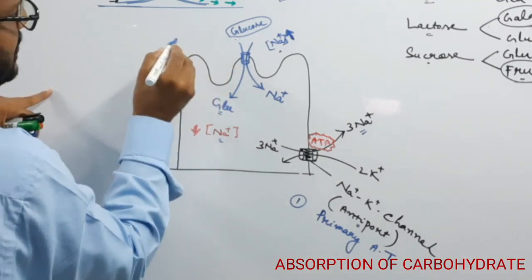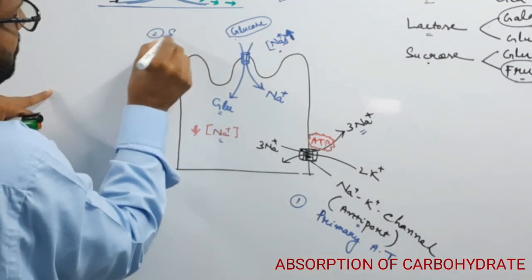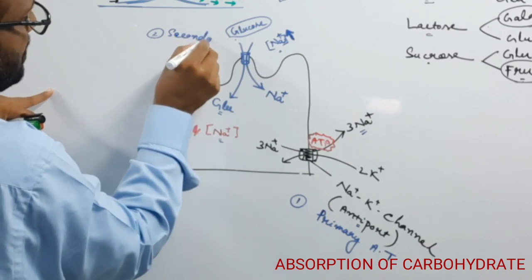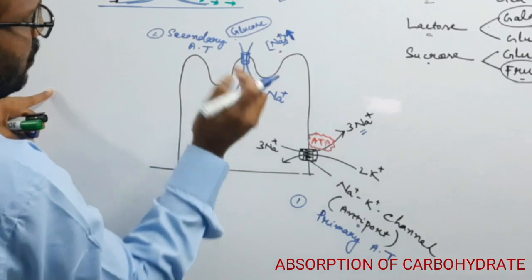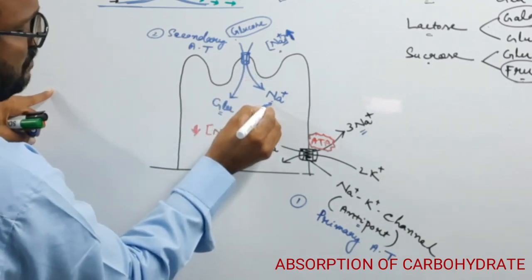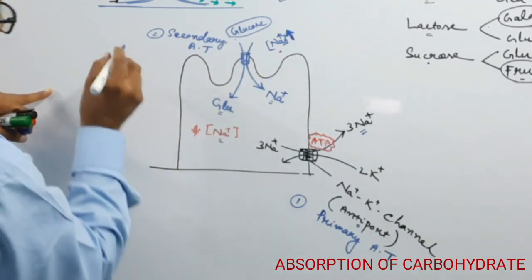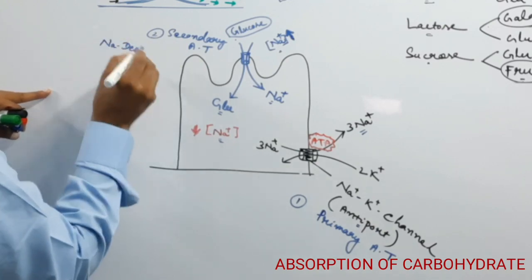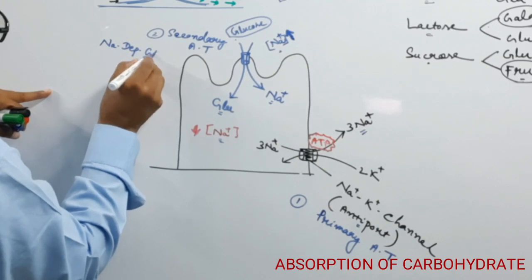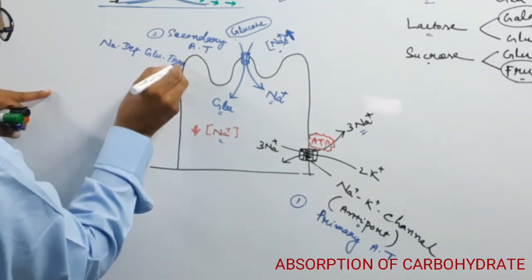This is known as the secondary active transport, and this channel is also known as the sodium dependent glucose transport.